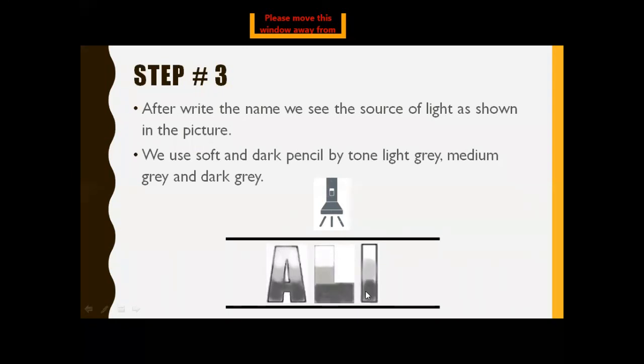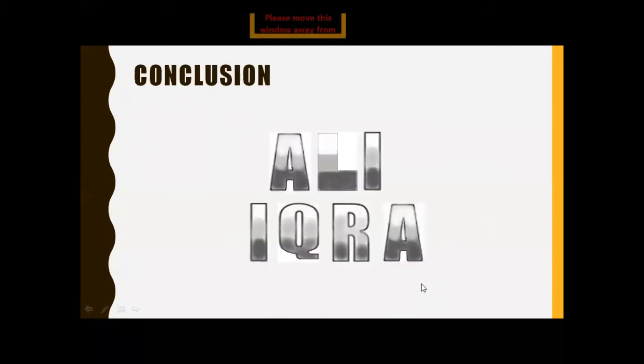We are using soft and dark pencils for tone: light gray, medium gray and dark gray. Another name, Ikra, for girls: light, medium and dark. These are the three tones in the name.